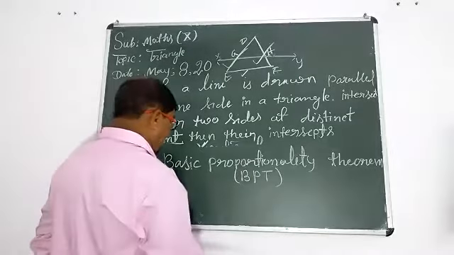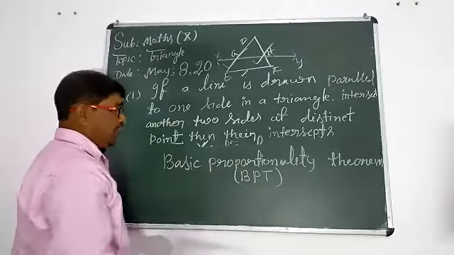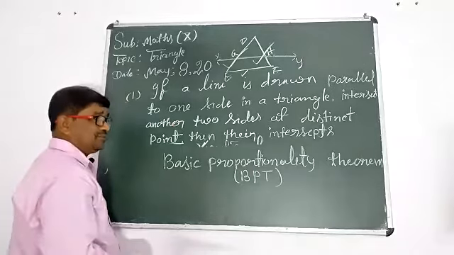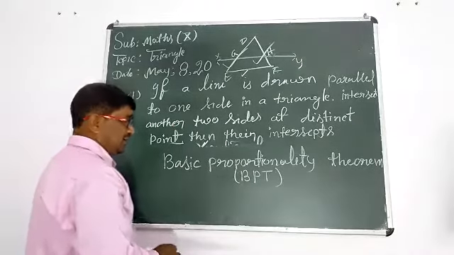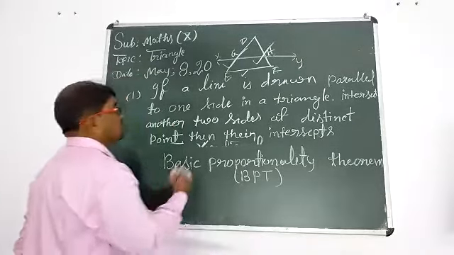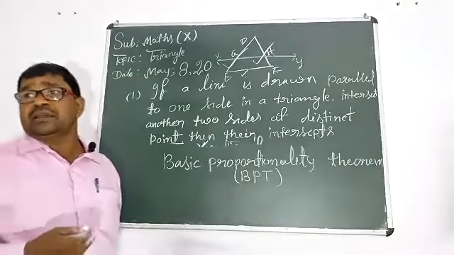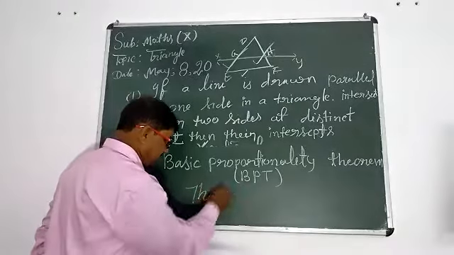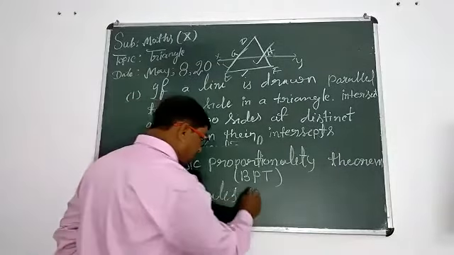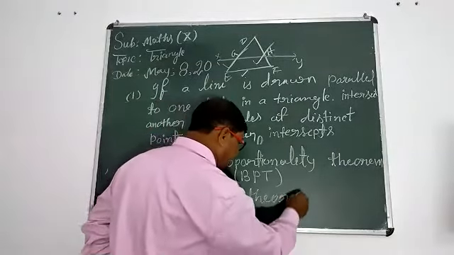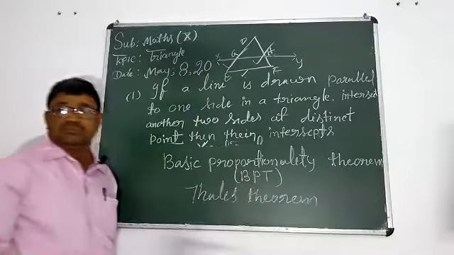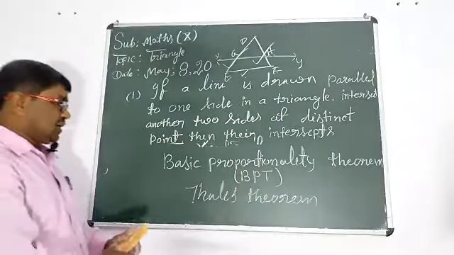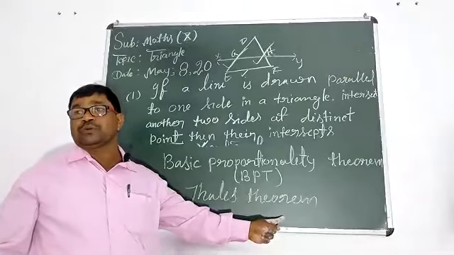This theorem was given by an important mathematician. You can learn the name of this theorem in the honor of his name, that is called Thales. Thales theorem. It is called Thales theorem also.